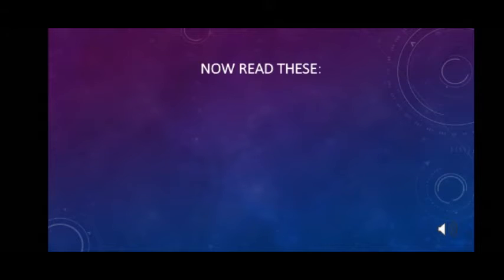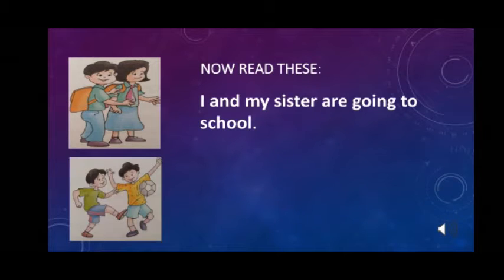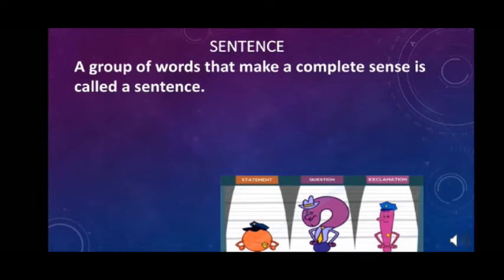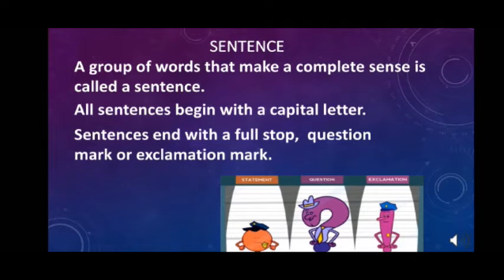Now read these. I and my sister are going to school. Atul is playing football with his friend. These groups of words now make complete sense. So we have learned a group of words that make a complete sense is called a sentence. All sentences begin with a capital letter. Sentences end with a full stop, question mark or exclamation mark.